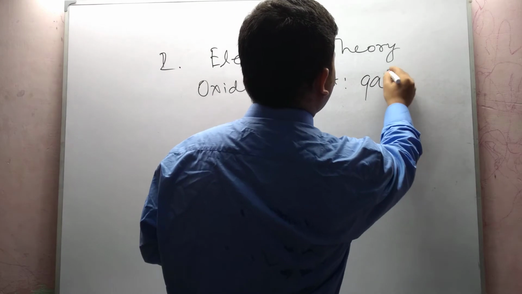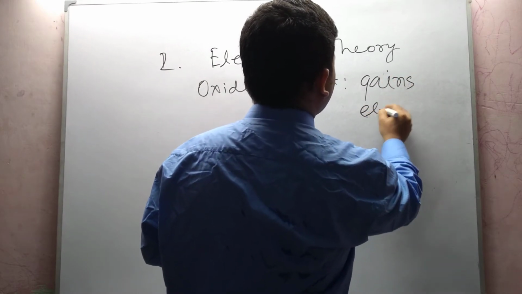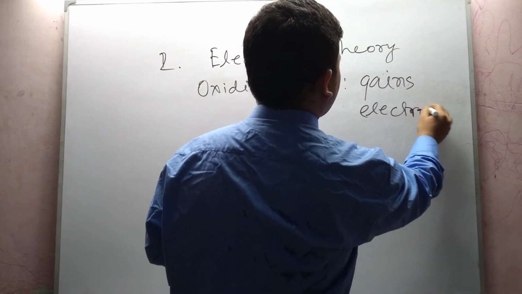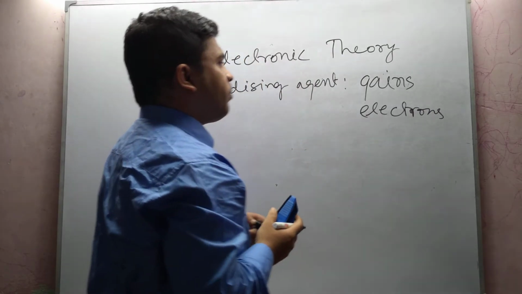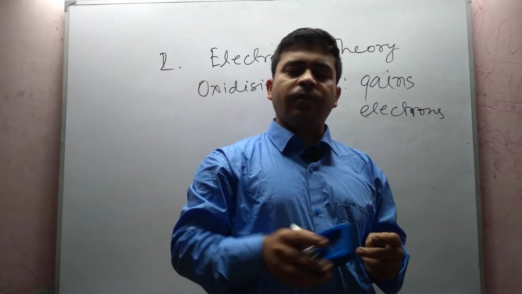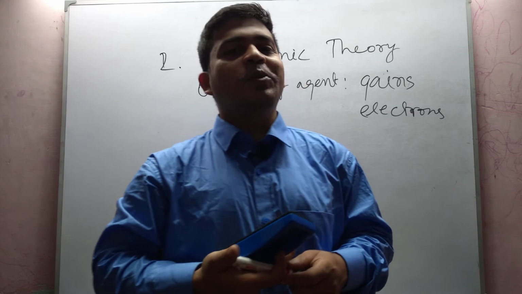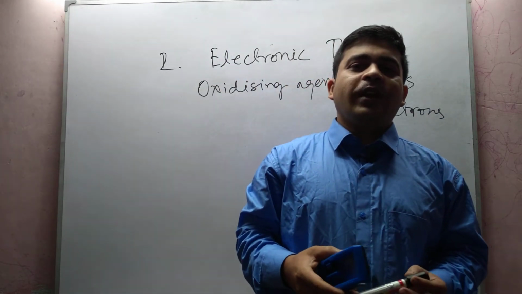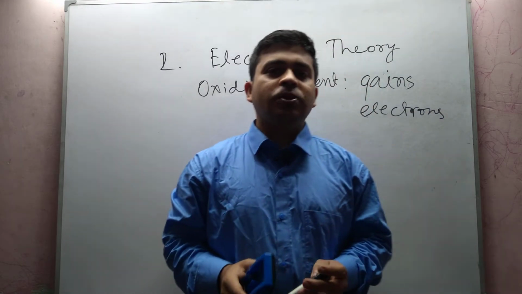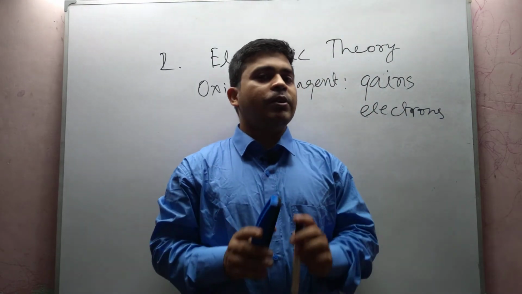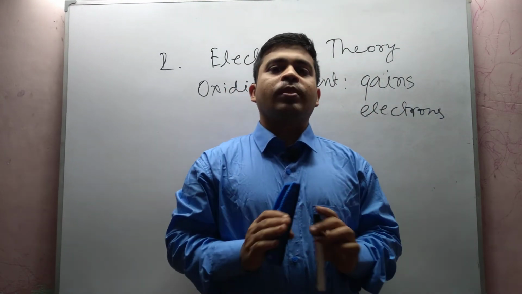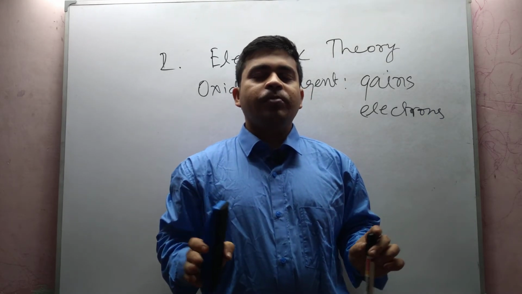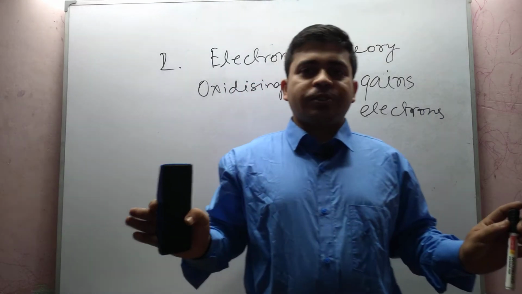Oxidizing agent gains electrons. Always remember that an oxidizing agent gains electrons. Similarly, a reducing agent will lose electrons; the inverse is true. So the oxidizing agent, reducing agent, and oxidation-reduction topic by the electronic concept theory is discussed.